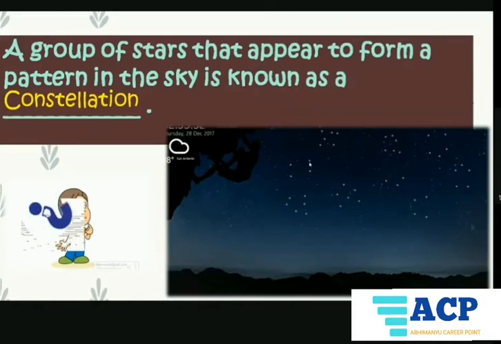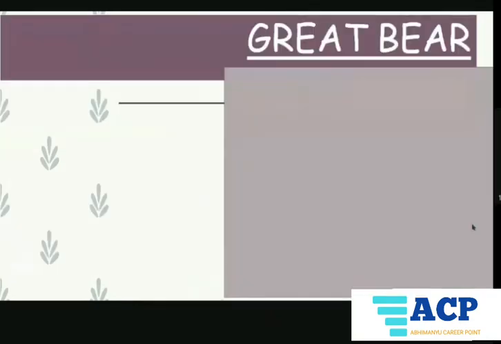So a group of stars that appear to form a pattern in the sky is known as, yes, a constellation. Here you can see different groups of stars. They are forming different kinds of patterns, different shapes of different things, or we can say different people, right? Next, our first constellation in our syllabus is Great Bear. Now we'll see the group of stars forming a Great Bear in this topic, right?